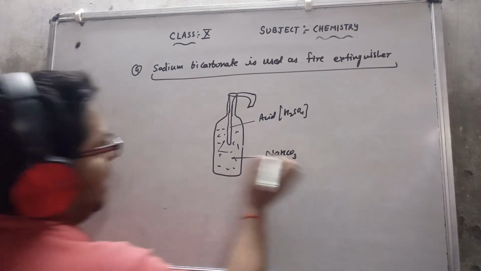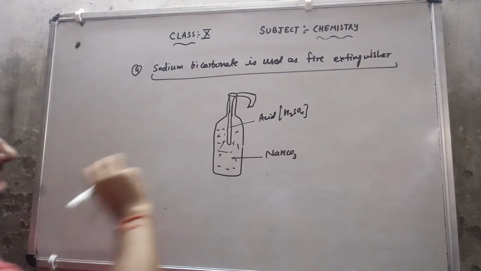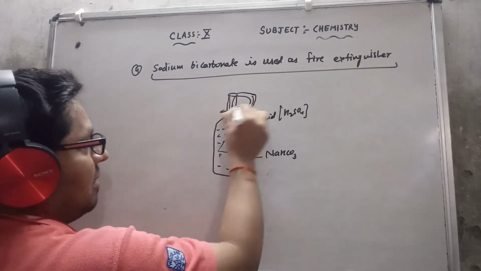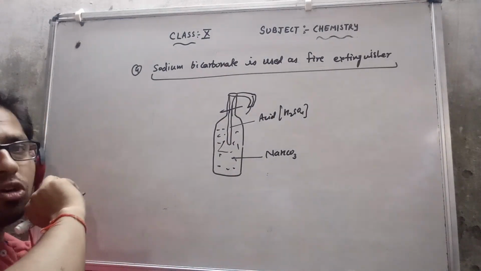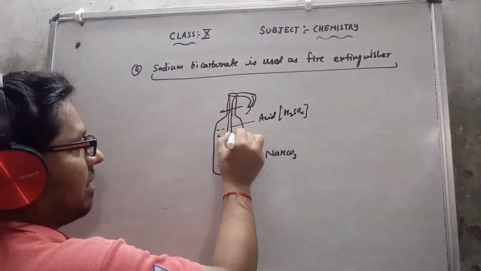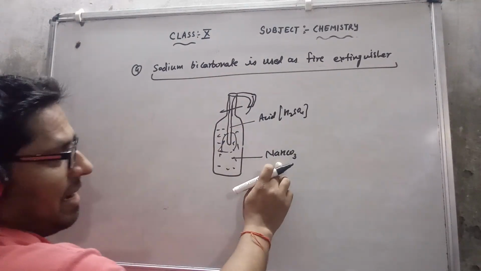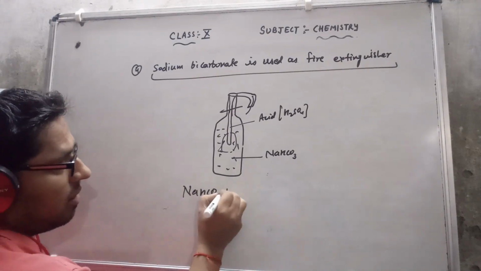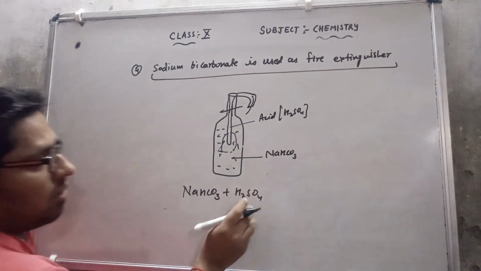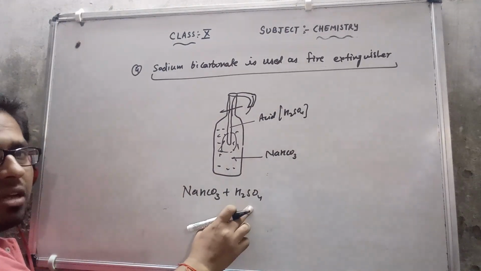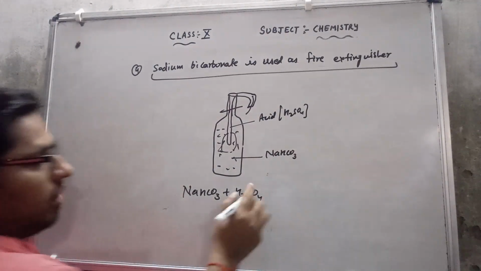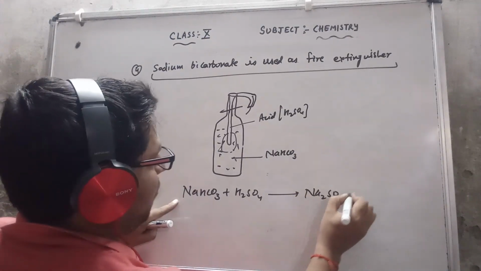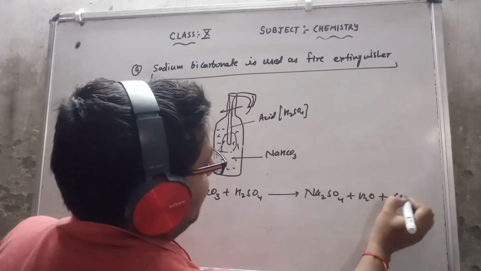Now in the empty space, NaHCO3, sodium bicarbonate, is present. As I break the seal, the glass bottle is going to break, and the acid comes in contact with NaHCO3. That means NaHCO3 comes in contact with sulfuric acid, and it reacts to give us Na2SO4 plus H2O and CO2.